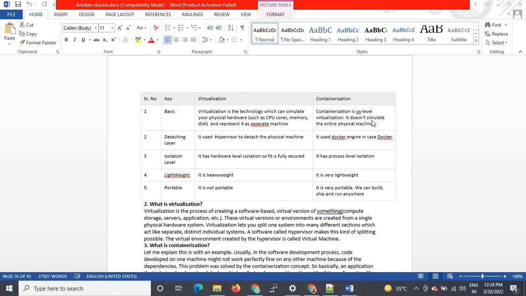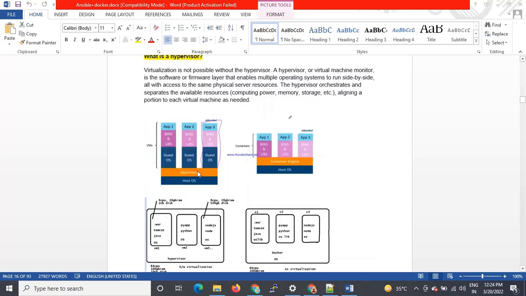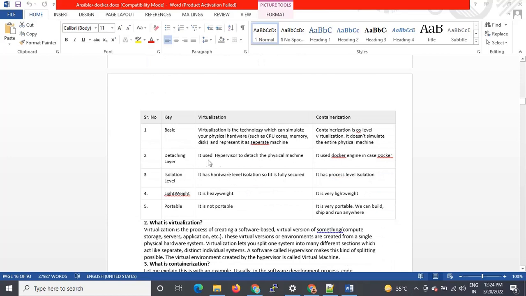It does not simulate the entire physical machine, because for each container we do not have a separate OS, right? We are only sharing the same OS. The detaching layer: virtualization uses a hypervisor to detach the physical machines. Here you can see this hypervisor is divided into different OSes for application 1, application 2, and application 3. All applications have a different OS. The same point is covered here. It uses a hypervisor to detach the physical machine, and it uses the Docker engine in the case of Docker, correct?